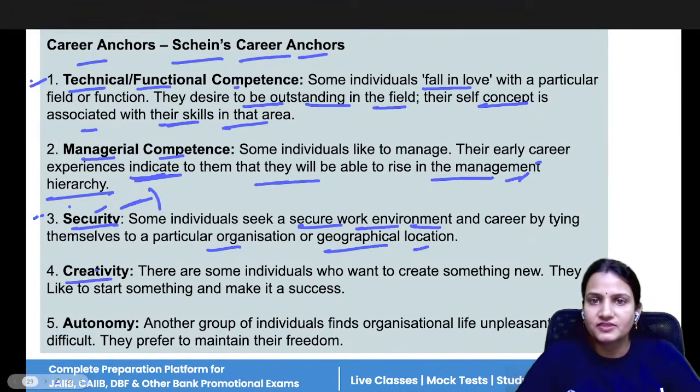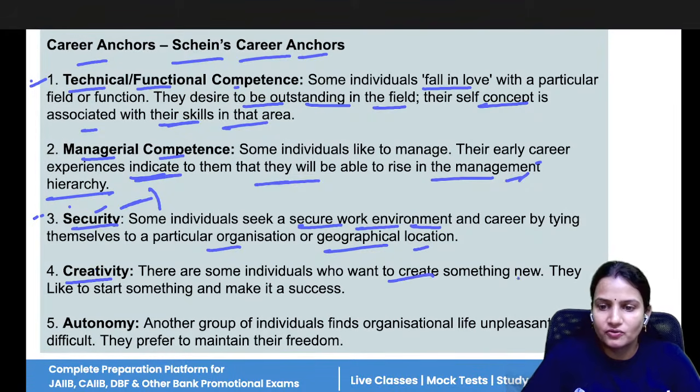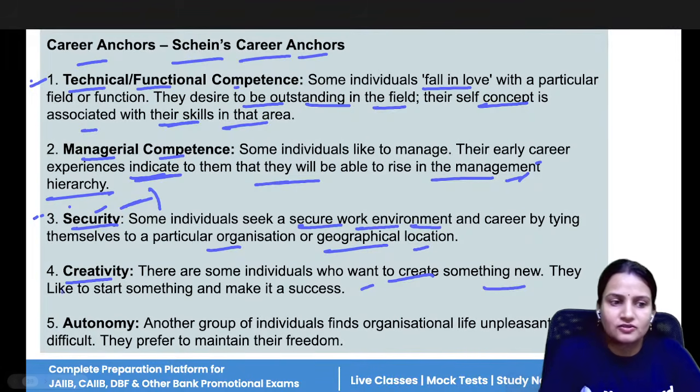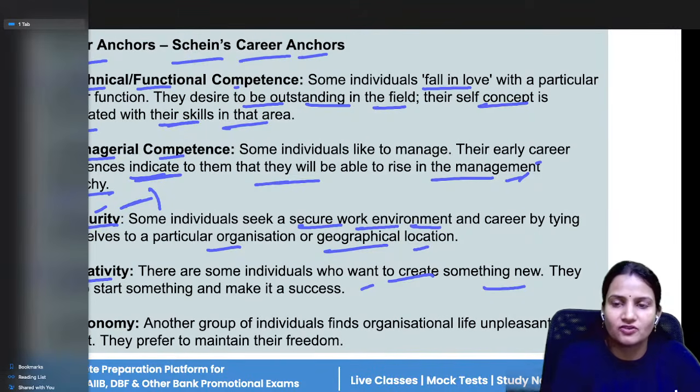Now, creativity means some people always love to do creative, imaginative things. So they always want to create something new. For that, they can become the artist, they can become the painter, interior designer, they can create anything new. So where creativity matters, where brainstorming matters a lot.